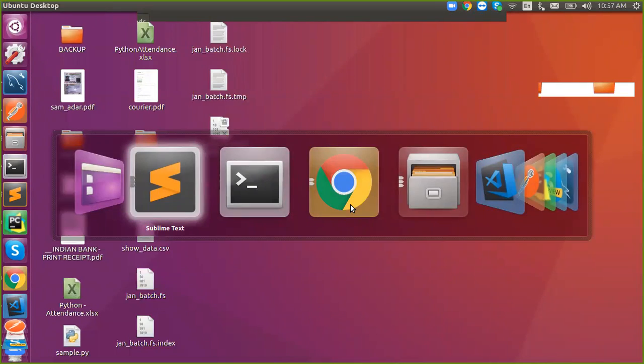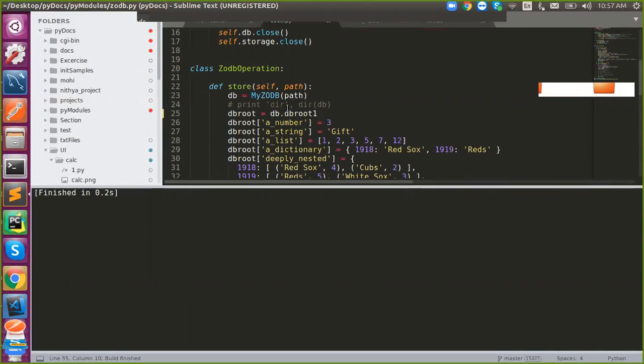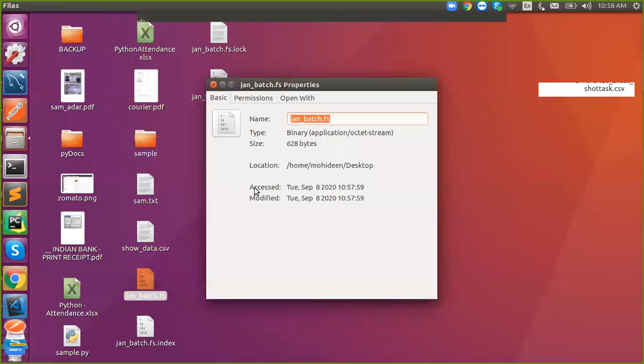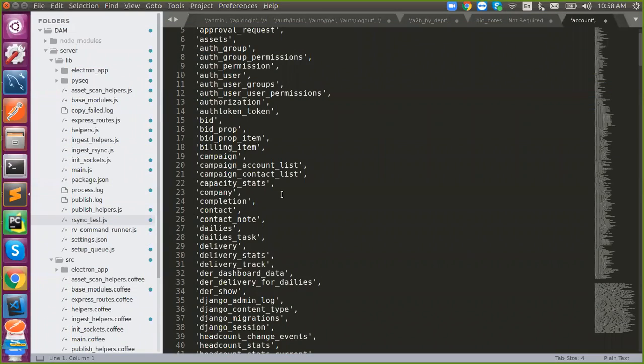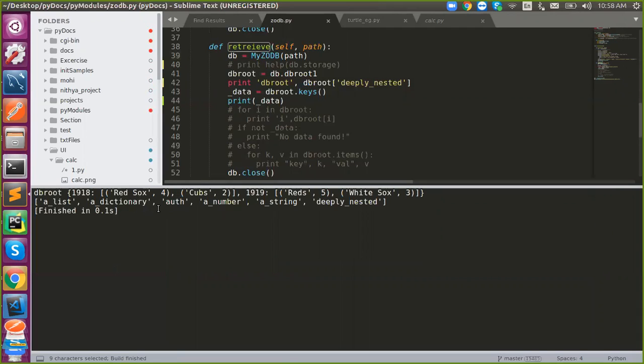Let's see. Here I'm going to save a Pythonic object. Yes, I did it. Let's move on and check it. See, the data was stored. Have you noticed that? Previously it was 153 bytes, now it is 628 bytes. The data was stored. To retrieve it, I have written a retrieve object. Just establish a connection and start using the collection. That's more than enough, and I'm getting you the data.